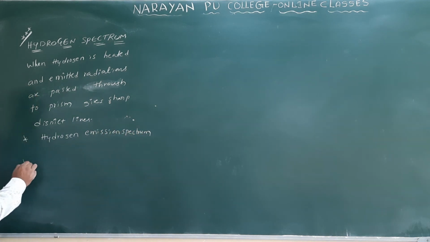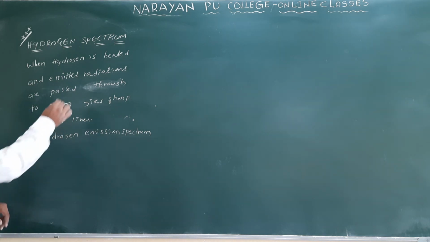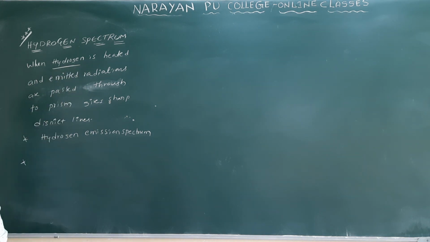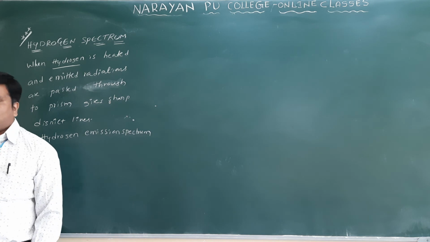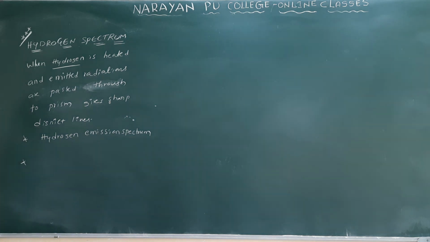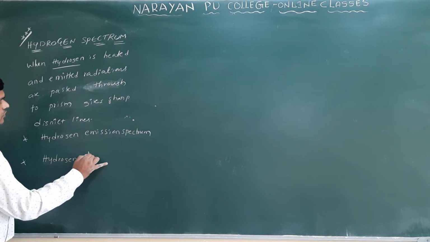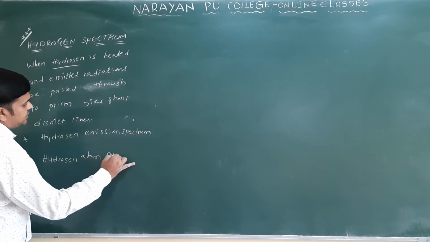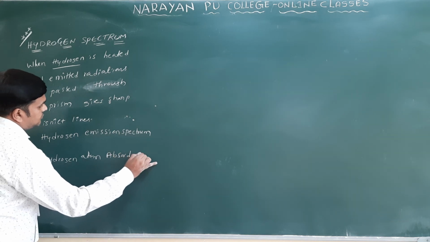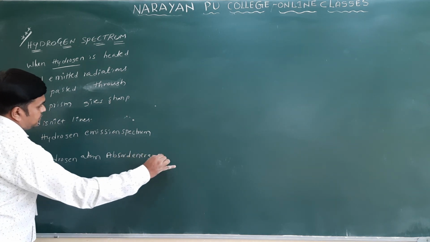Here, the hydrogen gas you are taking is in the form of molecules. The molecule is split into atoms. The hydrogen atom absorbs energy.